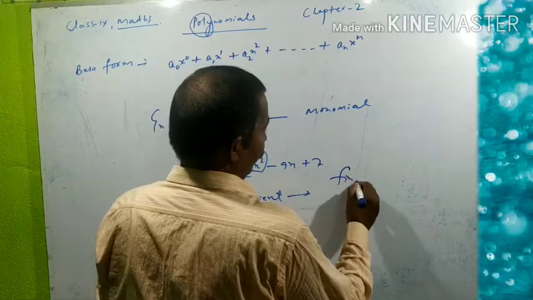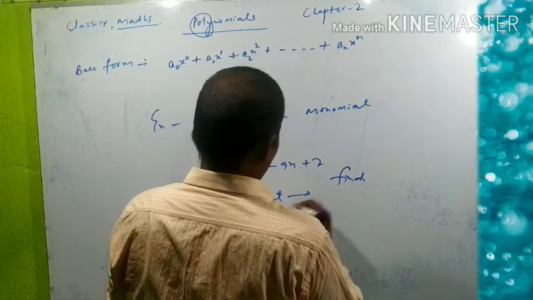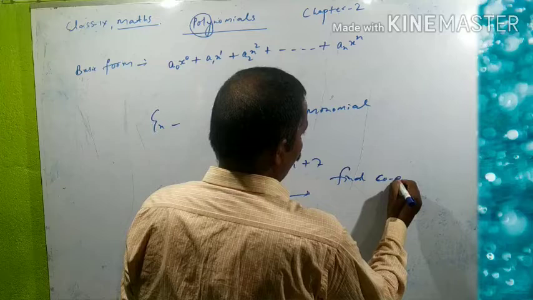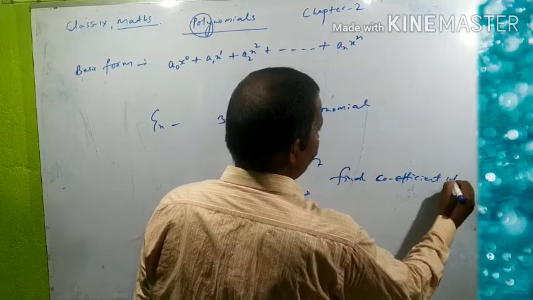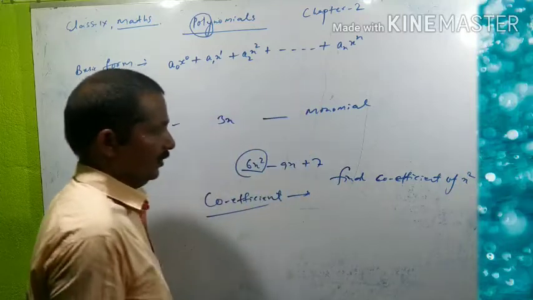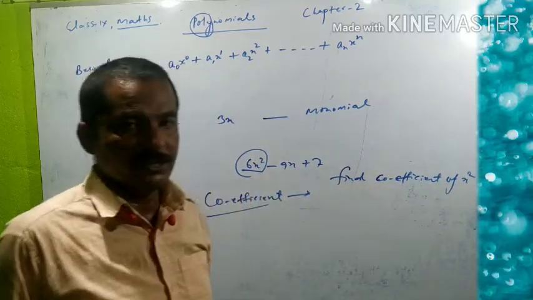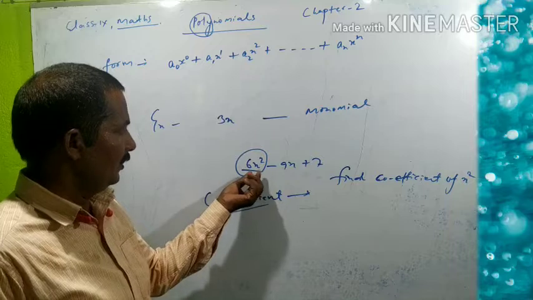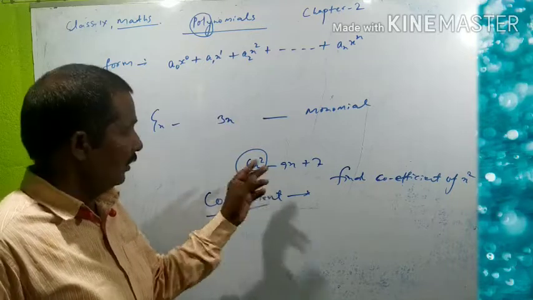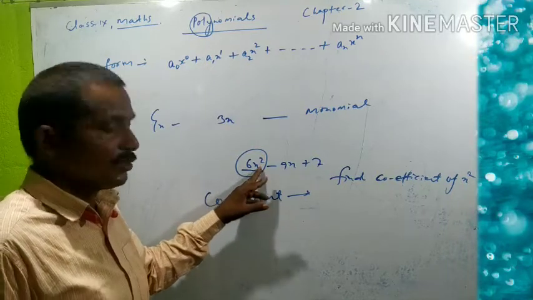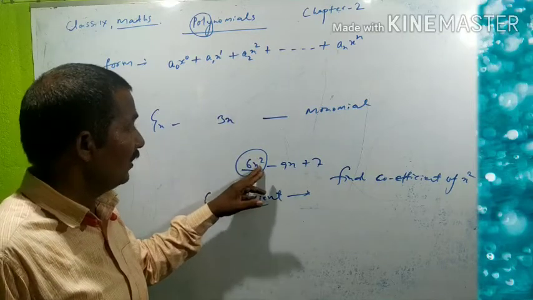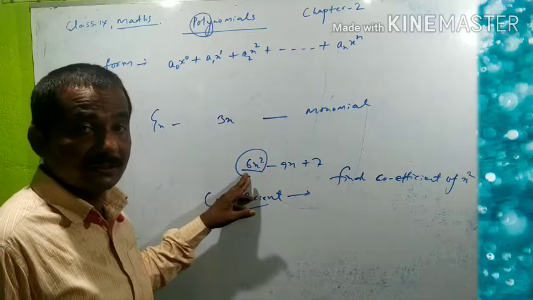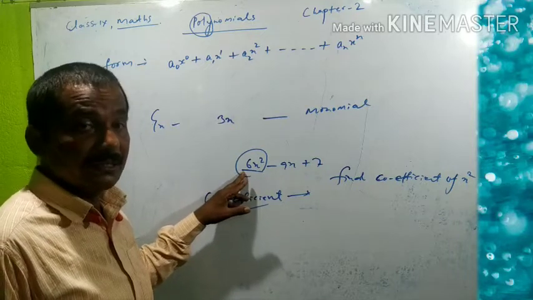you find coefficient of x square. Find coefficient of x square. Look here. Here is 6x square. So coefficient of x square means what is numerical factor of x square? 6. 6 is here.